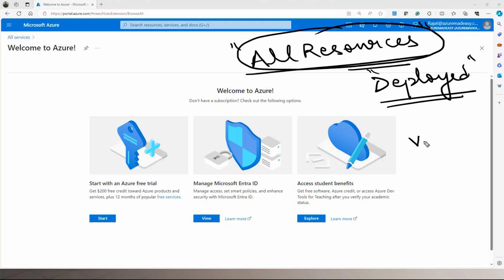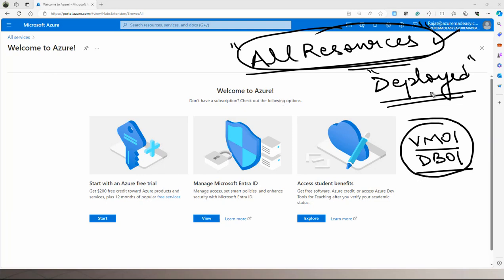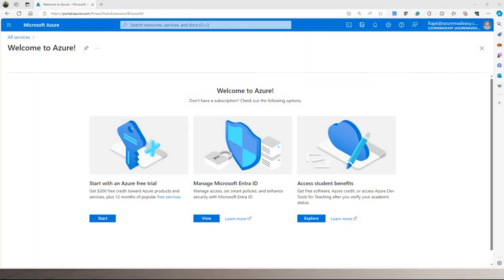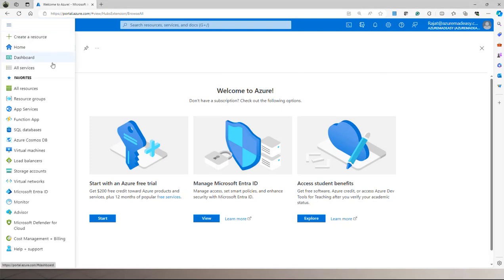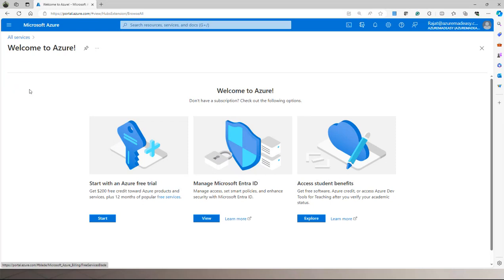Let's suppose I have deployed a VM named VM101 and a database named DB01. Only these two resources you will be seeing under this all resources tab. Whatever you have actually deployed, all those resources you are going to see under the all resources tab. So that is what we need to understand as all resources.